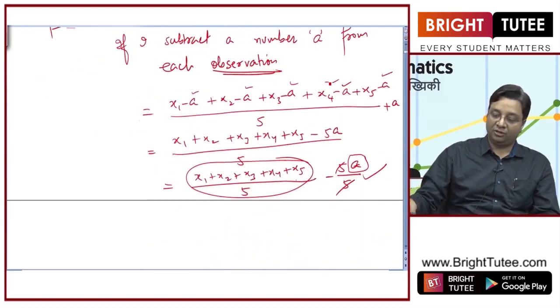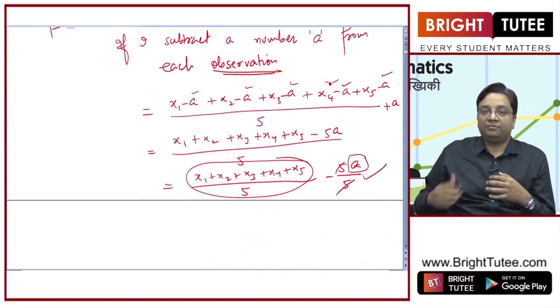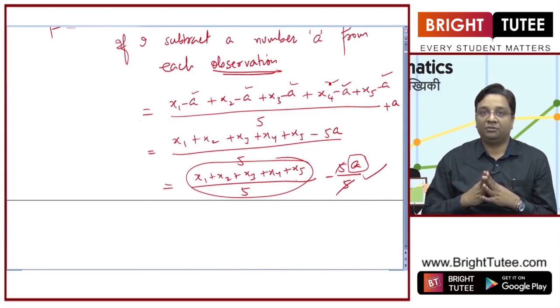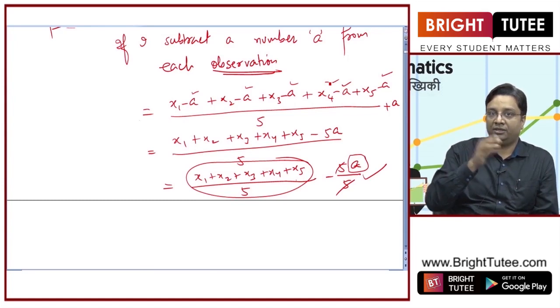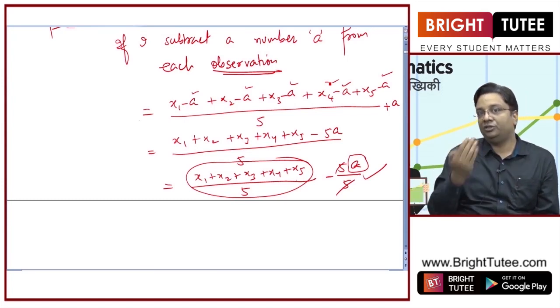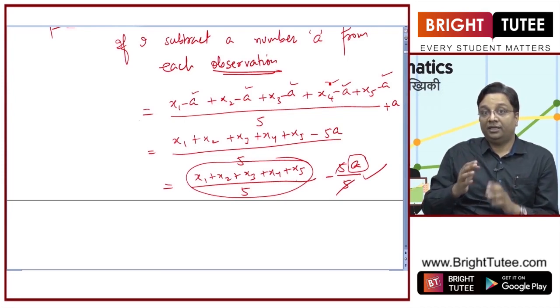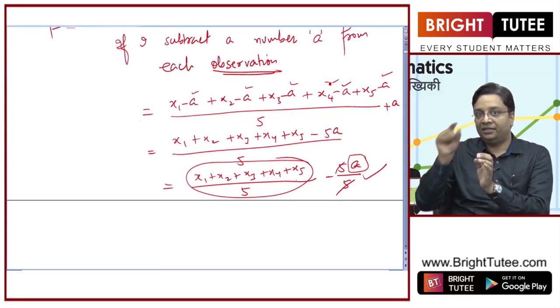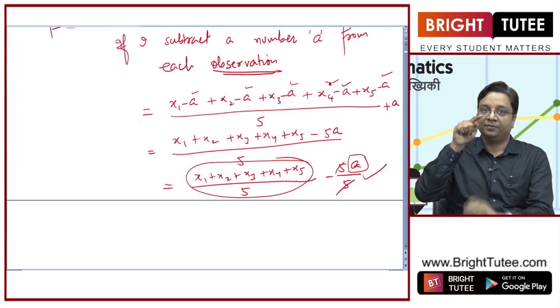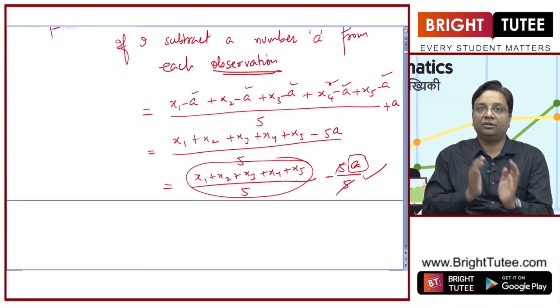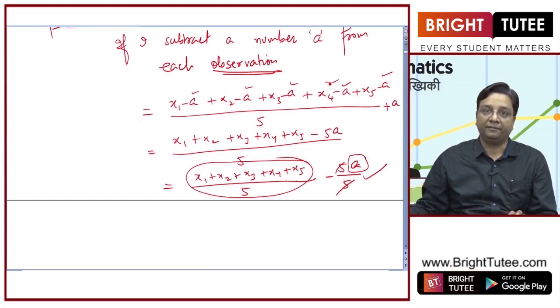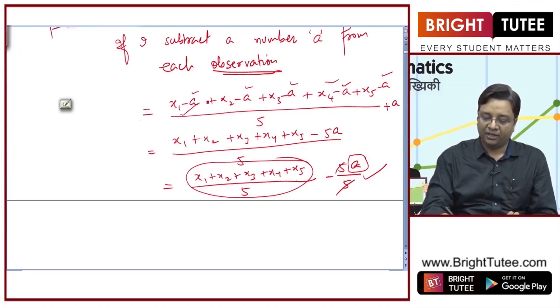So what is the observation? What is the outcome? What is the takeaway from this? That if you subtract some number from each of the entries and then calculate the new mean, it will just be lesser by the same number that you subtracted. So you finally add that number and it will be equal to your original mean. Now why do we do this?